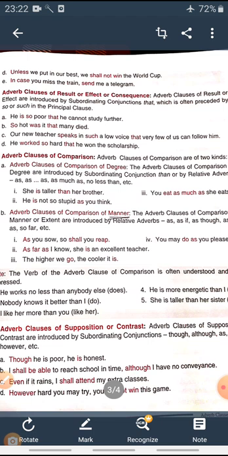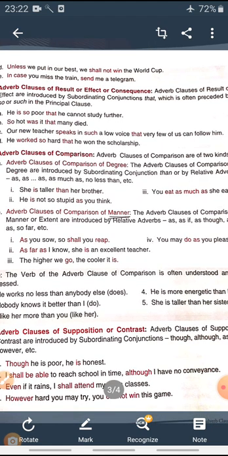He is so poor that he cannot study further. Why can he not study further? Because he is so poor. That is the result of the condition of the subject, that he is so poor, as a result he cannot study further. This is the adverb clause of result, or you can say consequence.